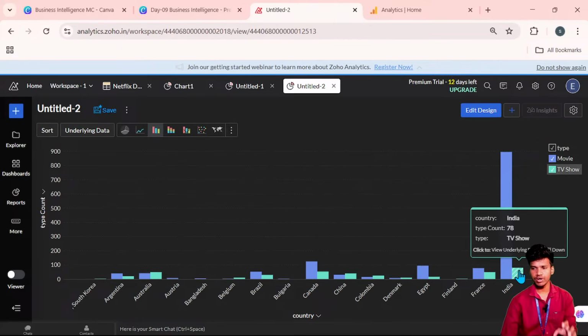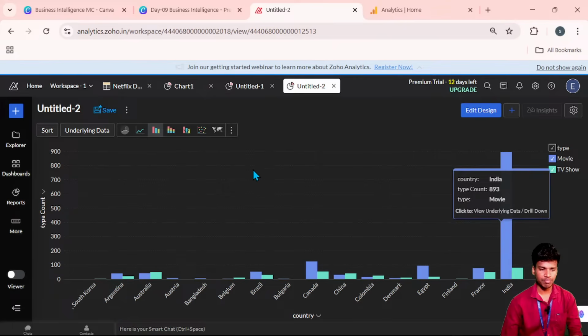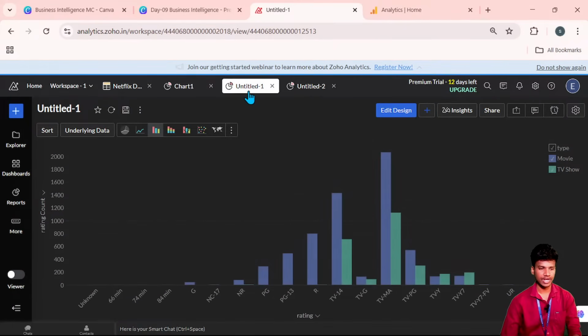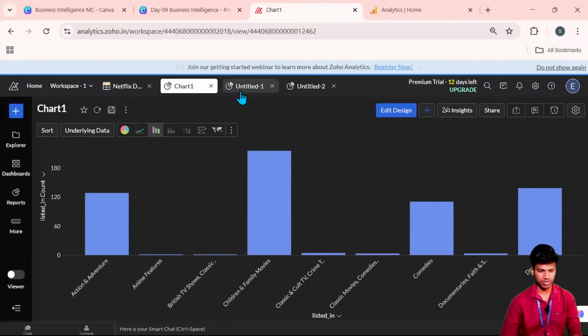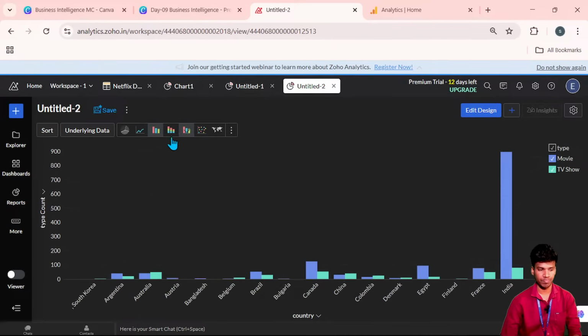So the same data I can use in Power BI. Then you can get an understanding, so you can compare both, this one and also Power BI. So we can identify the difference between them. Okay. So compared to Power BI, it is very easy to handle the data and make a visualization also. So the final thing I can show you is how to compare the individual charts in a single frame.